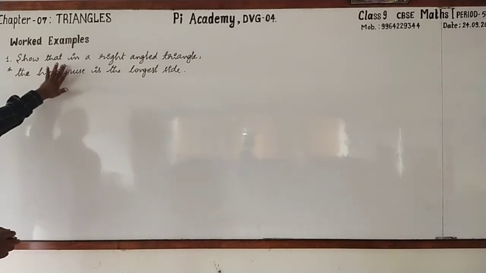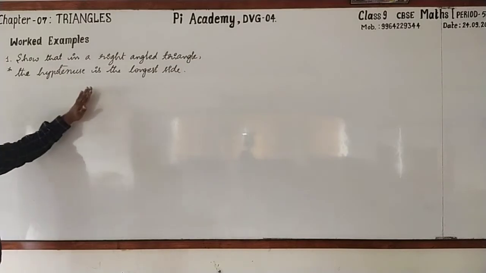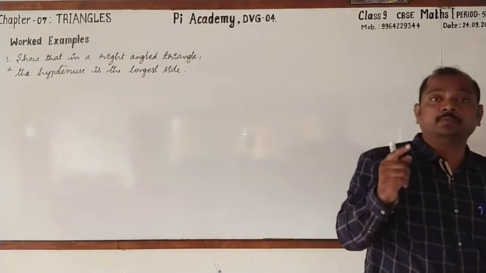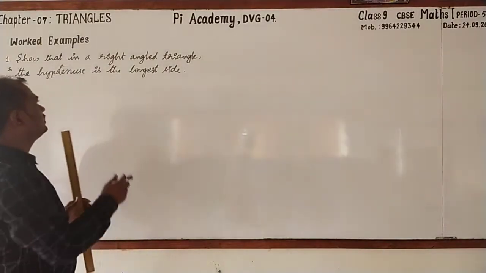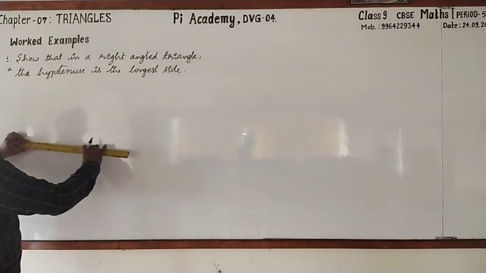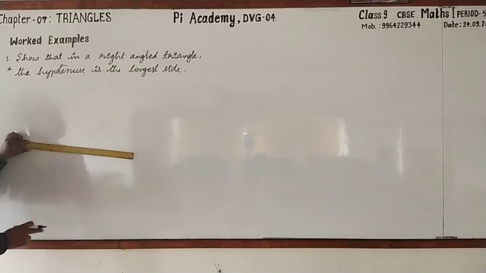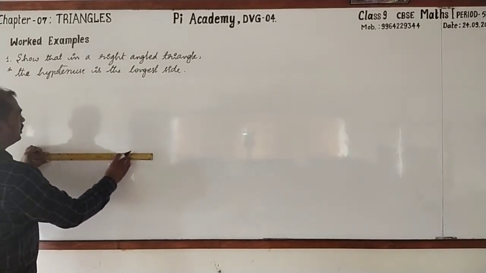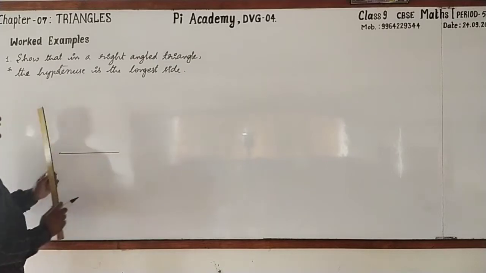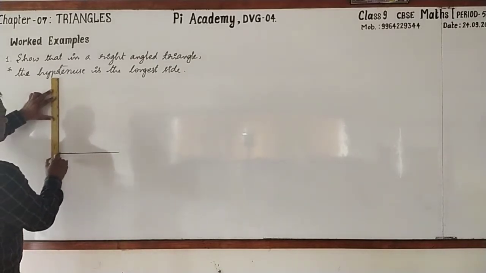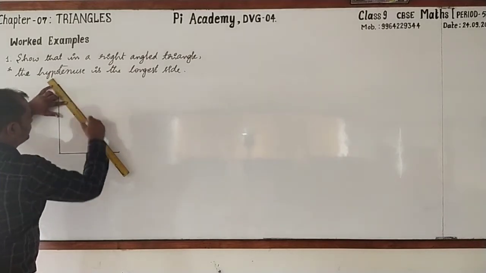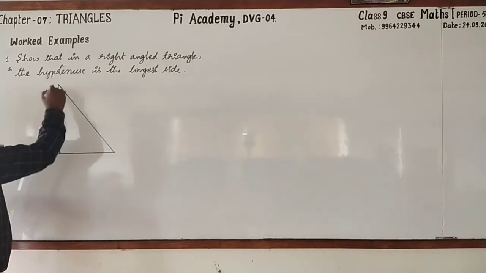Show that in a right angled triangle, the hypotenuse is the longest one. That is a very familiar statement to us, but we have to prove it logically. So pausing the video, you copy this, then after that you can start writing with me. Here we are going to show that the hypotenuse is the longest one. For proving, first you draw the appropriate geometrical figure. Could you tell which geometrical figure should be drawn? Yes, you are right, it is a right angle triangle. Take scale and pencil and draw a right angle triangle and name this as ABC.